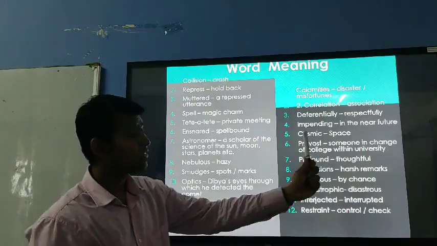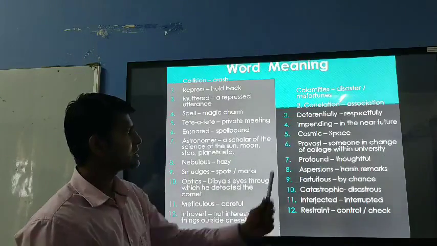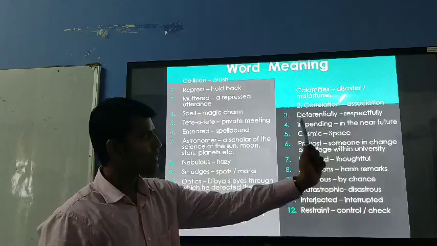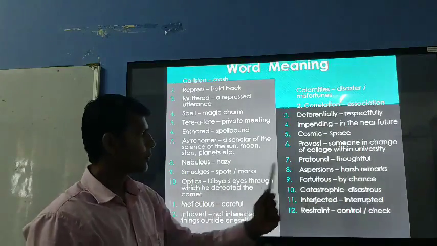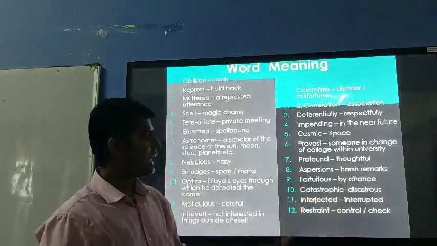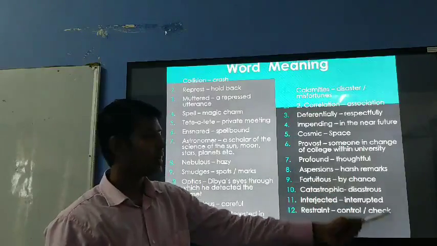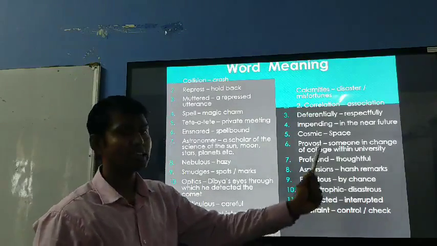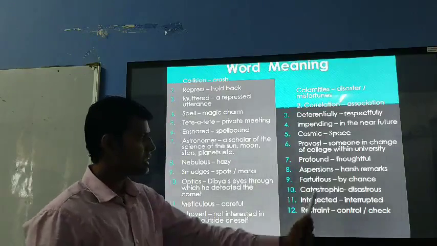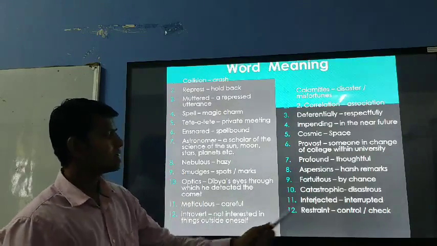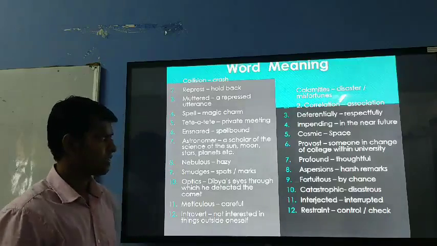Impending means in the near future. Cosmic means space. Provost means someone in charge of a college within a university. Profound means thoughtful. Aspersion means harsh remarks. Fortuitous means by chance. Catastrophic means disastrous. Interjected means interrupted. And the last word is restraint, means control and check.